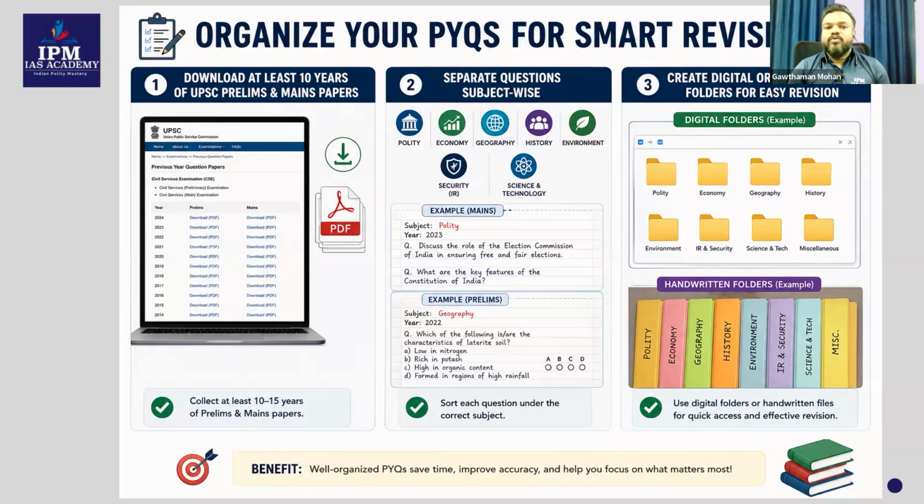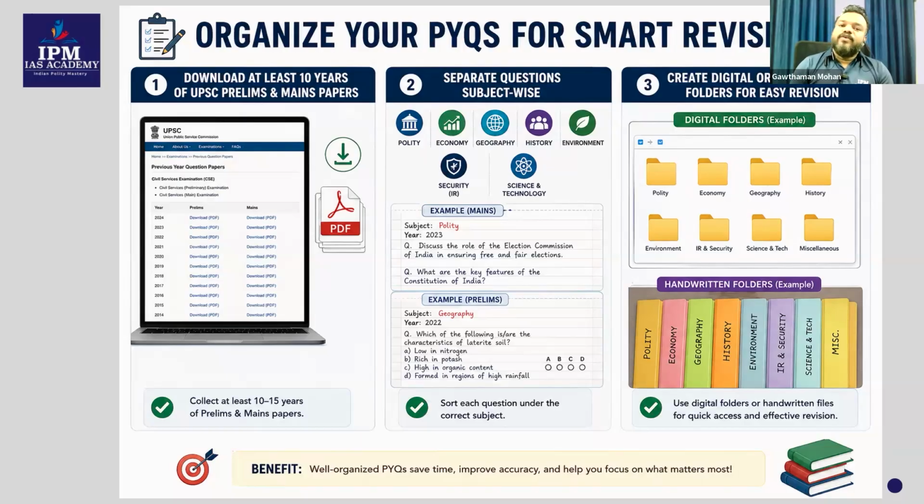This month you will also have the 2026 prelims. When you have that, get that question paper also. So that is the first activity you need to do: download at least 10 years of UPSC prelims and mains papers. That's the activity for you today. Just note it down. Do it today.